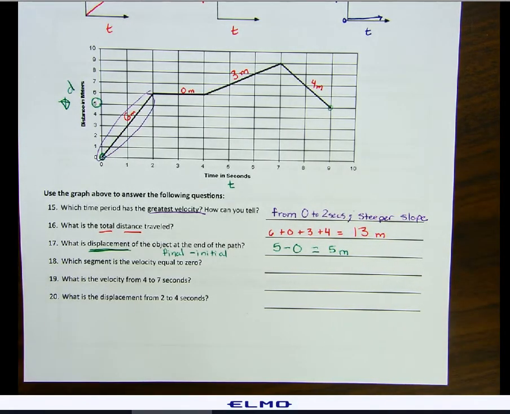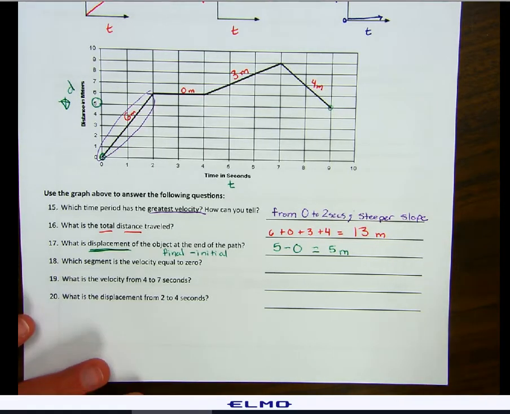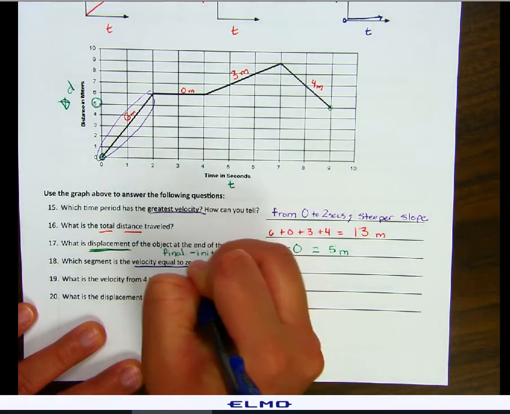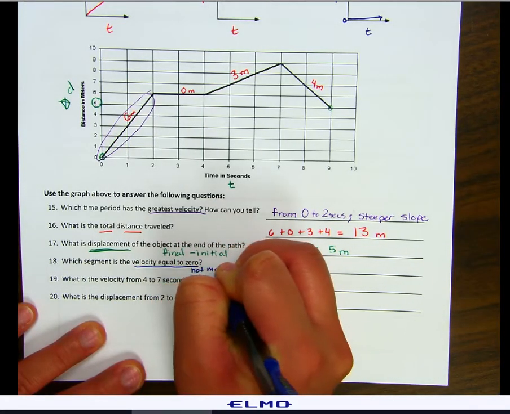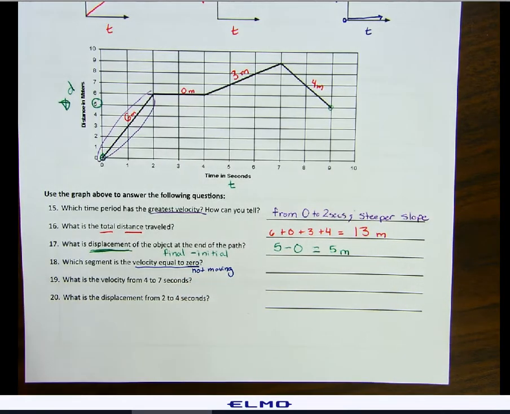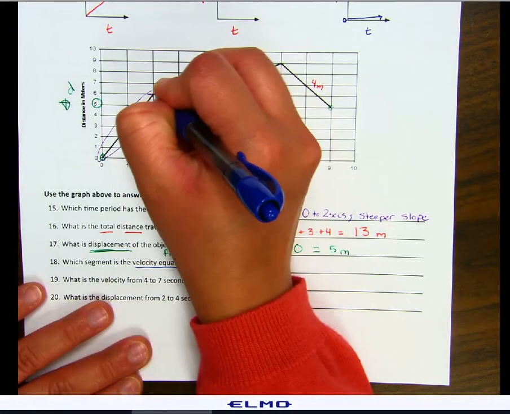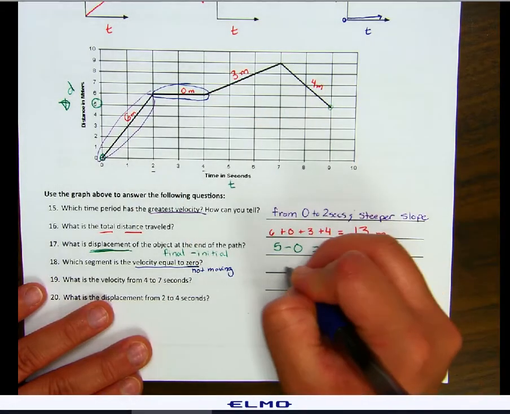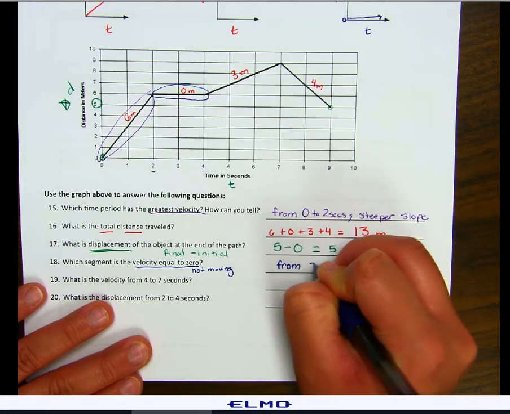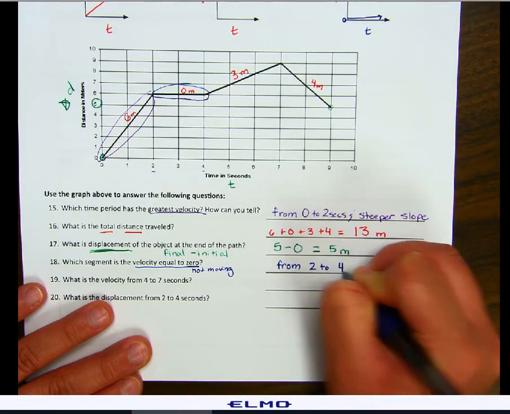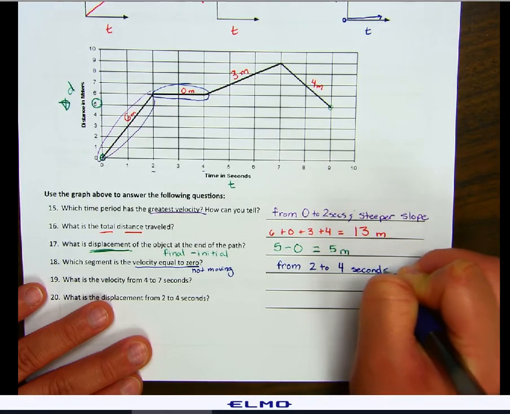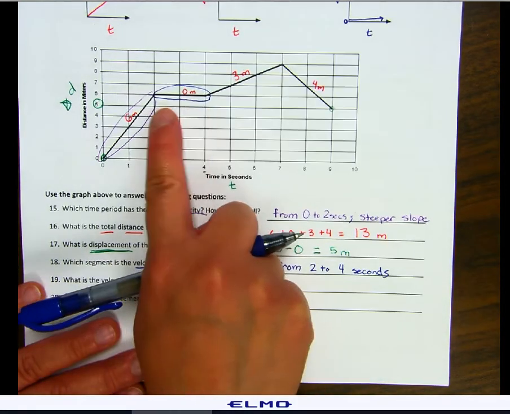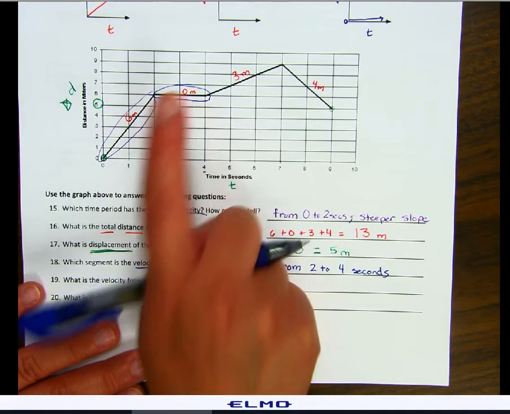Which segment is the velocity equal to 0? So if your velocity is equal to 0, that means you are not moving. If you're not moving, your distance isn't changing. The only time we have distance not changing is this time period right here, from 2 to 4 seconds. And again, we know that's not moving because the distance didn't change. The distance stayed the same, so we know we are not moving.